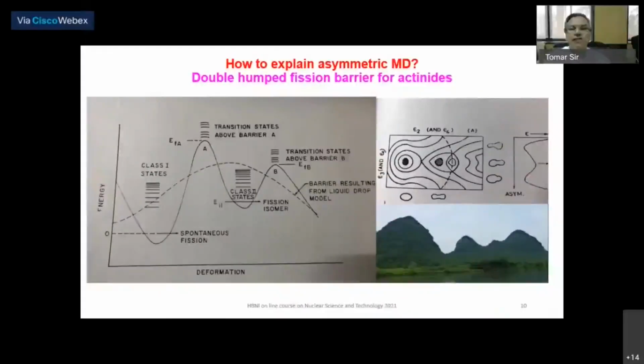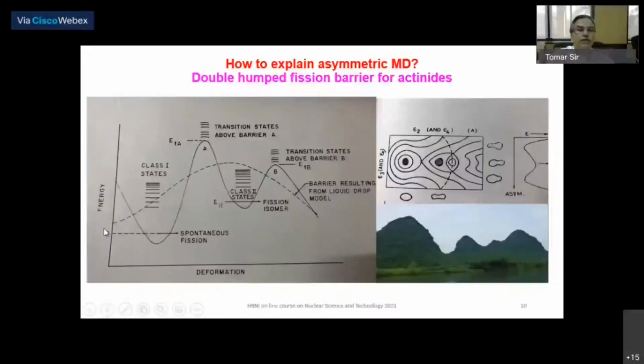Okay, so I will try to give a little bit of explanation without going too much into detail, but this is an important observation, because how do we explain this asymmetric mass distribution? You must have seen in several lectures that the mass distribution of uranium-235 in thermal fission is asymmetric. So I try to give an explanation here using this slide. In the liquid drop model, we discussed that the nucleus is spherical in its ground state, and the liquid drop model predicts a graph like this, a single fission barrier based on the liquid drop.